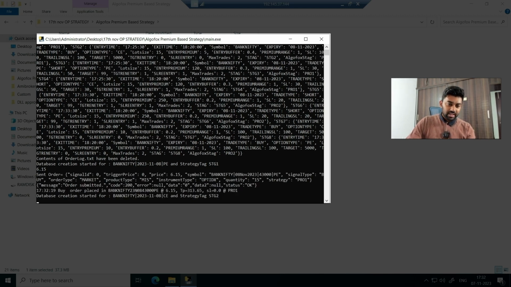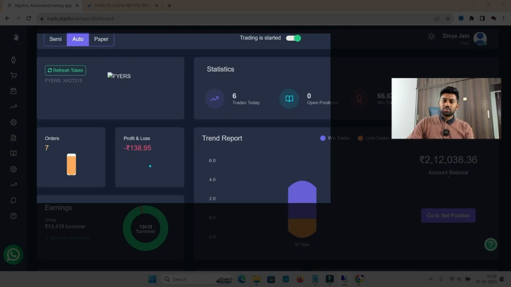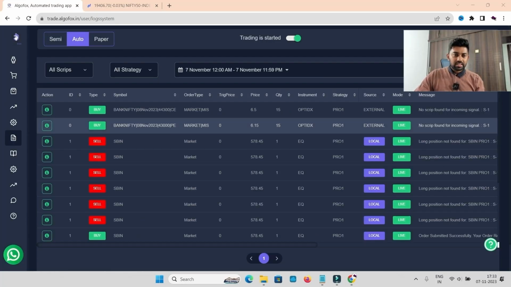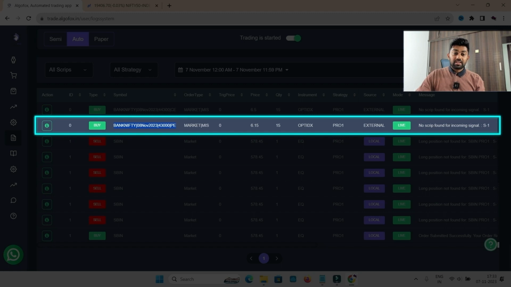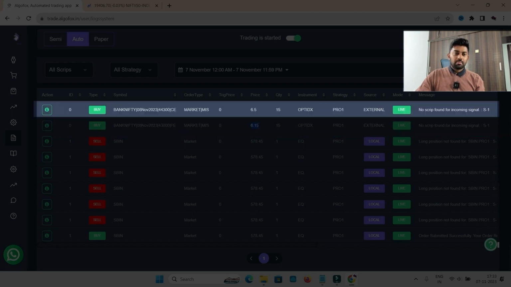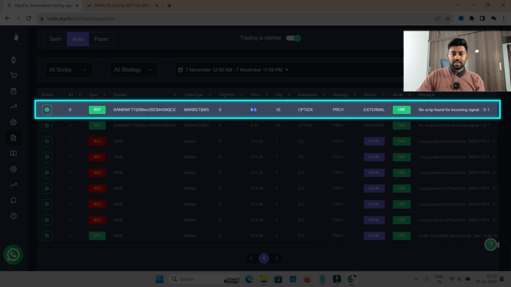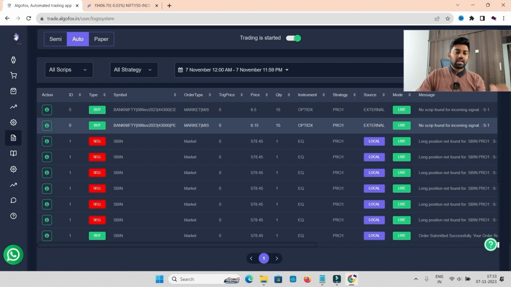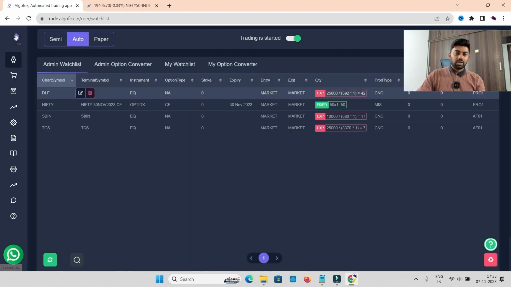And you can see it has actually started firing orders. At 6 rupees 15 paisa, it got some strike, that is 43,000 put. So now since it is on VPS, I can simply close this VPS. Alright, so in the order log, you will see Bank Nifty 43,000 P, Bank Nifty 44,300 C. But since I did not add them in my watch list, they are not going to the broker.